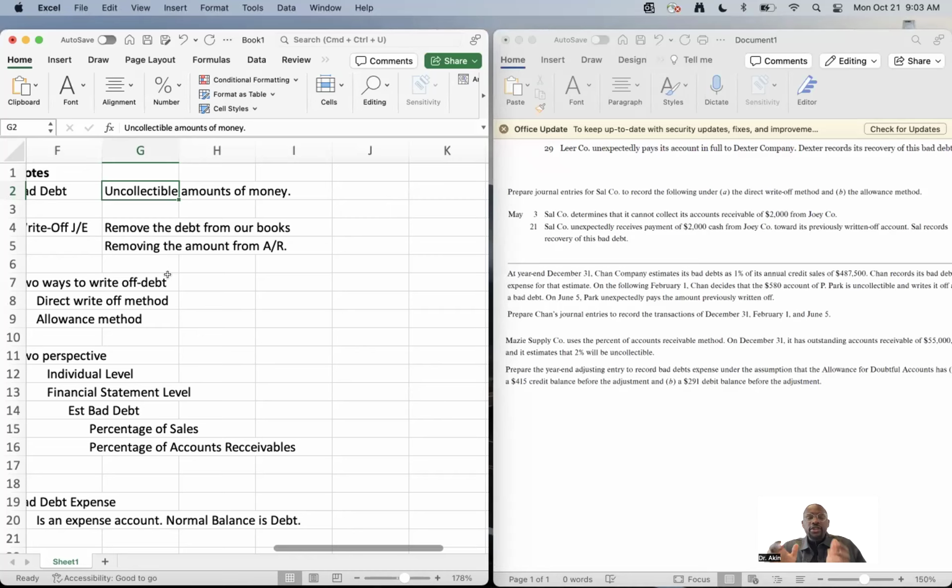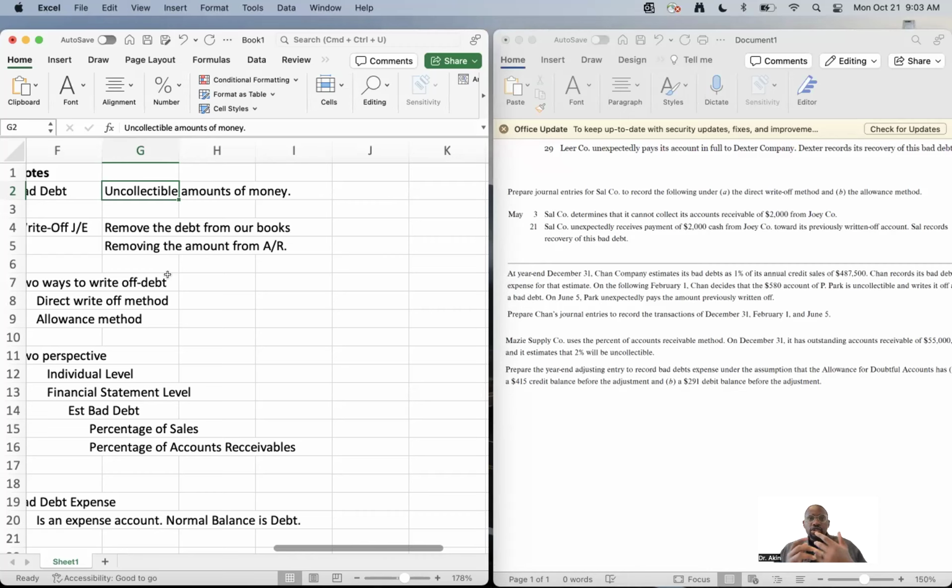So you're looking at your financial statements. We made 500,000 this year. Great. Awesome. Congratulations to you. However, that does not necessarily mean that we would collect all 500,000. How much of the 500,000 will we collect? How much will be considered uncollectible? So we're just having a realistic conversation about our financial statements.